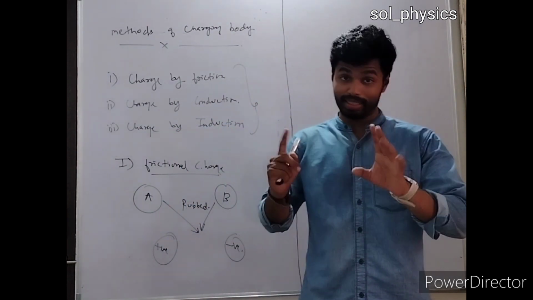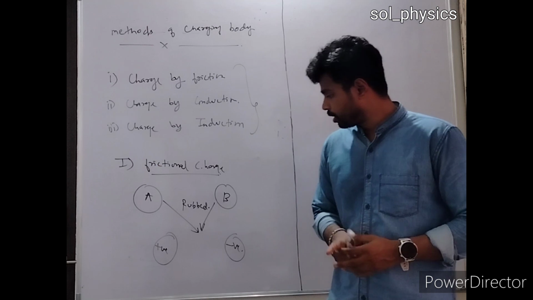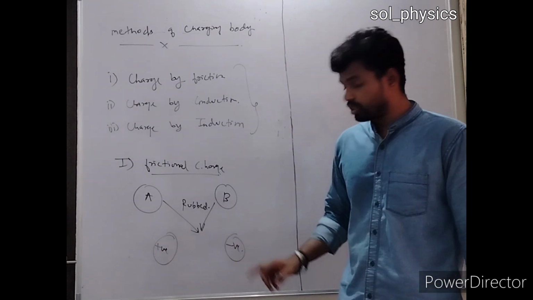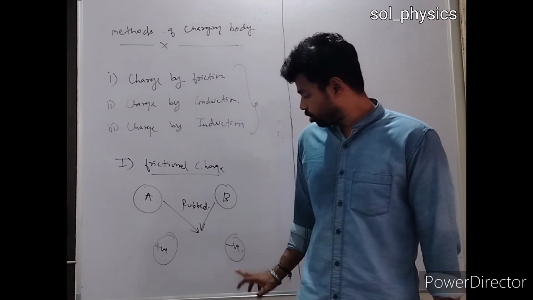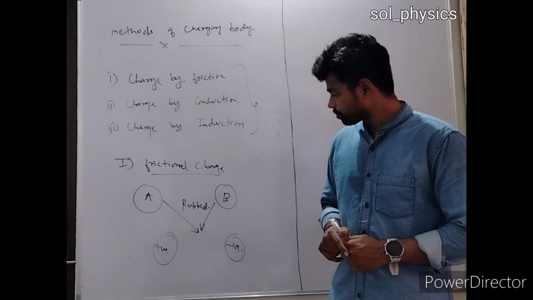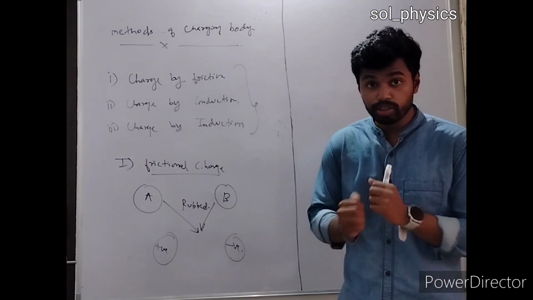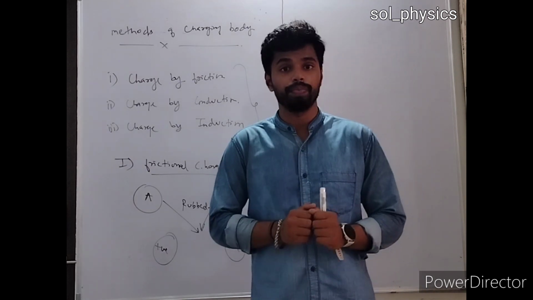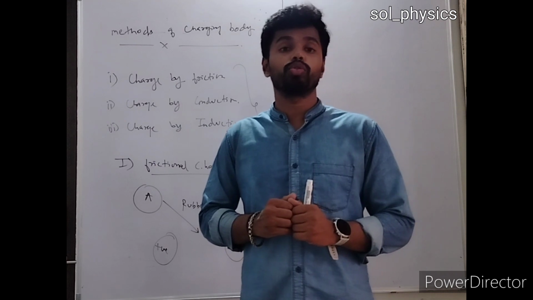This part I had discussed in my first video. So if you haven't seen it, go through it. So if this one acquires a positive charge, the other body acquires a negative charge, that means it has an excess of electrons, the other has an excess of protons. Now the second part, electrons are moving here during the process of friction, right? So what exactly happens when you rub two bodies together?